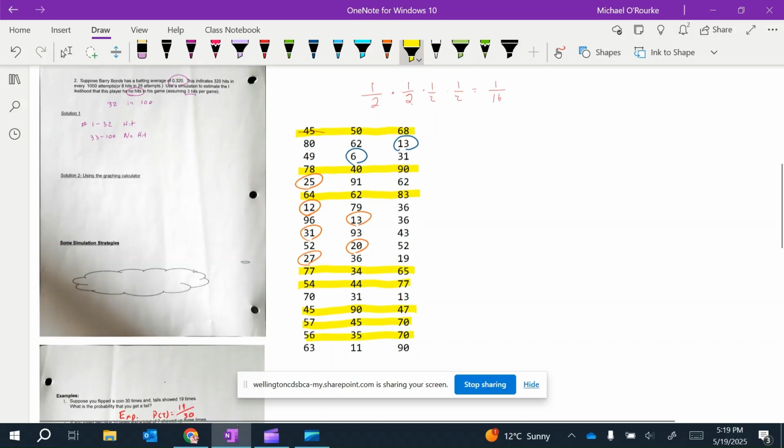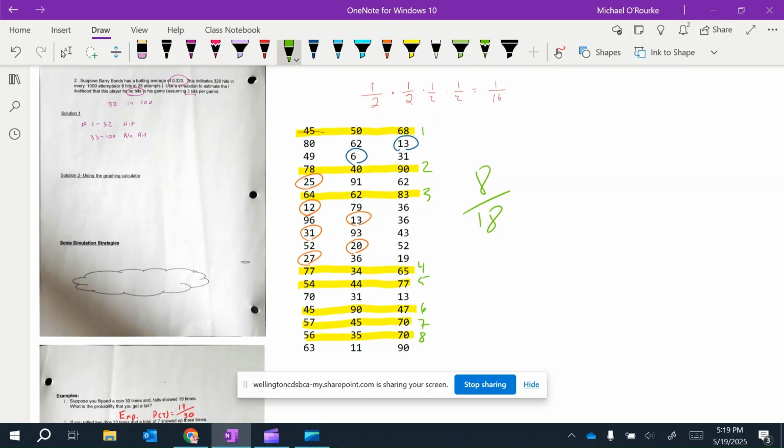So there we go. So we got 1, 2, 3, 4, 5, 6, 7, 8. 8 times out of 18. 8 out of 18, he had no hits.